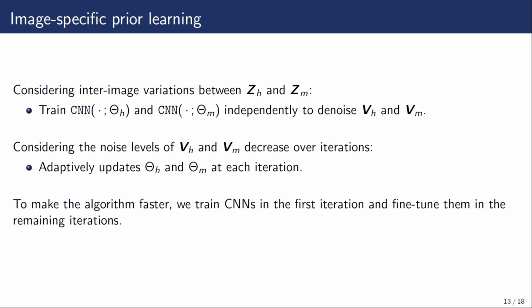Considering the noise levels of VH and VM decrease over iterations, we adaptively update theta H and theta M at each iteration. To make the algorithm faster, we train the CNNs in the first iteration and fine-tune them in the remaining iterations.